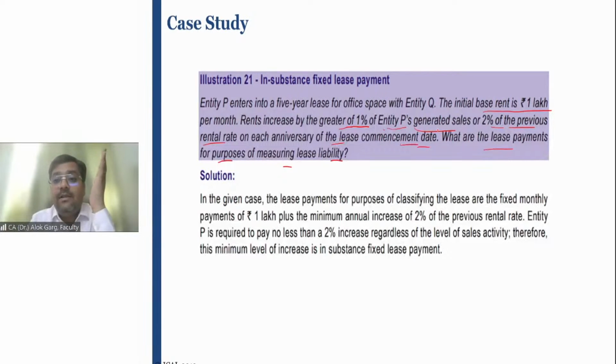Since it is higher, it means a minimum of 2% of the previous rental has to be paid. Am I right? If the sales are higher, of course the higher has to be paid, but a minimum of 2% has to be paid. So, sitting today, you are clear that if my rent today is 1 lakh rupees, at least I have to pay an additional 2,000 rupees in the next year. Am I right? Because it is higher. If it would be lower, in that case, there is no in-substance fixed payment. Even though the sales will not be there, this 2% minimum rent will be increased. Therefore, this minimum level of increase is in-substance fixed lease payment.